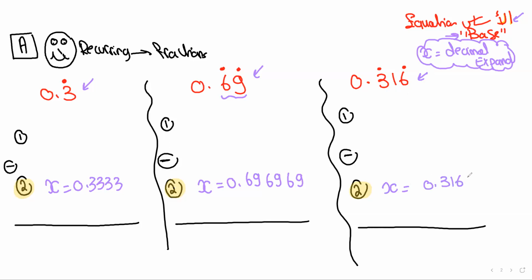0.316, this is one block. If you wish to write a second block, okay. If you wish to write a third block, it's totally up to you. So this is the second equation, which is the base equation. What about equation number 1?